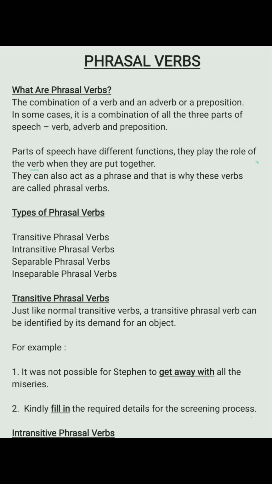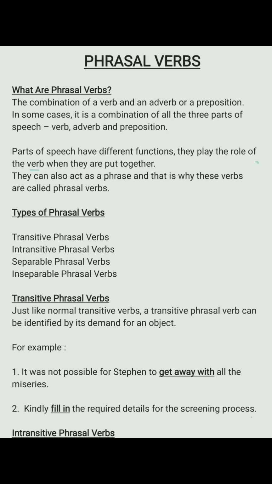Well, everyone wants to know how to speak English in a polished and sophisticated manner. Try using phrasal verbs in the place of normal verbs. Actually, we use a lot of verbs and phrasal verbs in our everyday communication. Most of the time, we are not aware that we are making use of these verbs. So let us understand what phrasal verbs are.